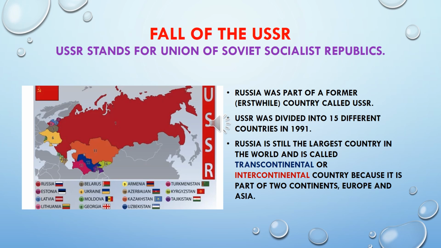Russia is still the largest country in the world and is called a transcontinental or intercontinental country because it is part of two continents, Europe and Asia. The names of the countries into which the USSR divided are listed here. Pause the video and read the names of all the countries.